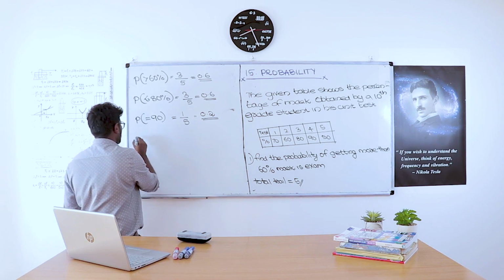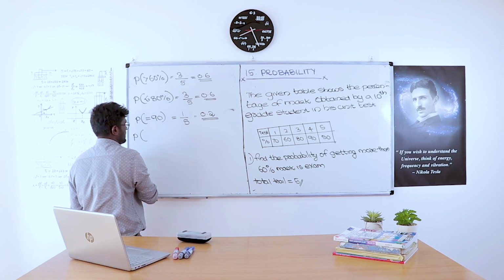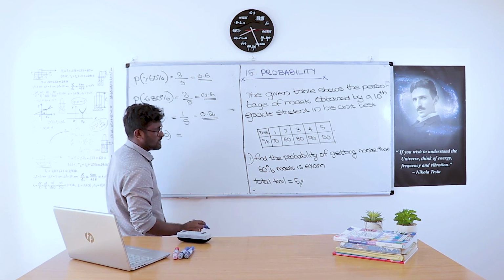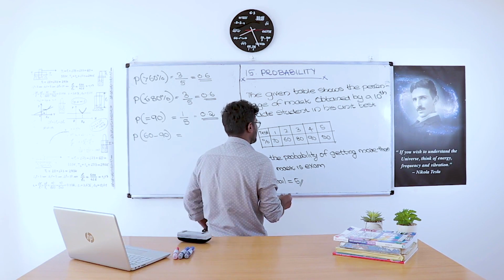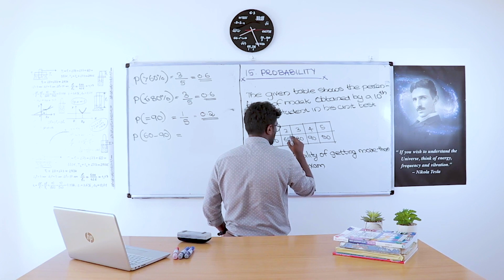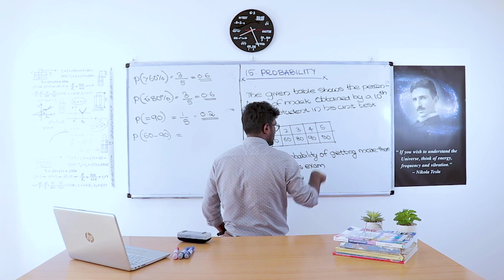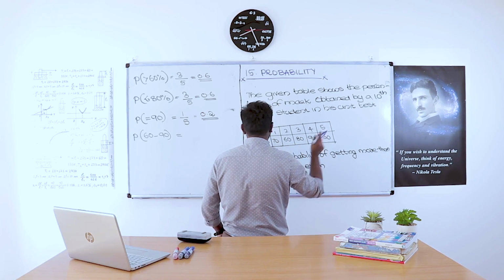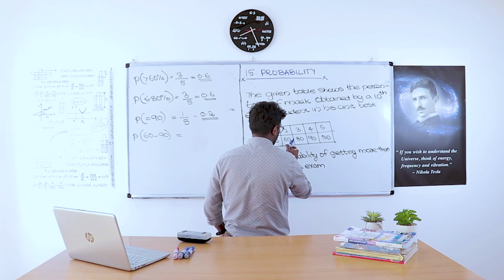So probability of getting the marks between 60 to 90. Between 60 to 90 means we have to take 60.01 to 89.99. This 60 and 90 are not included.